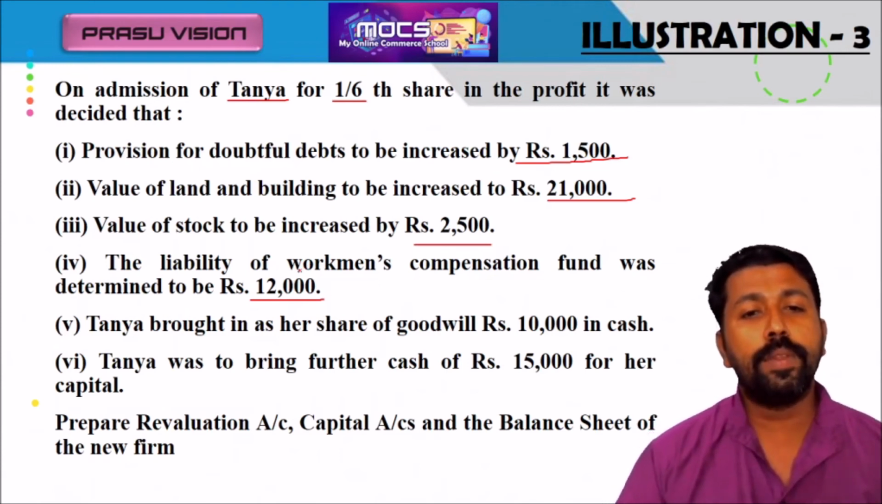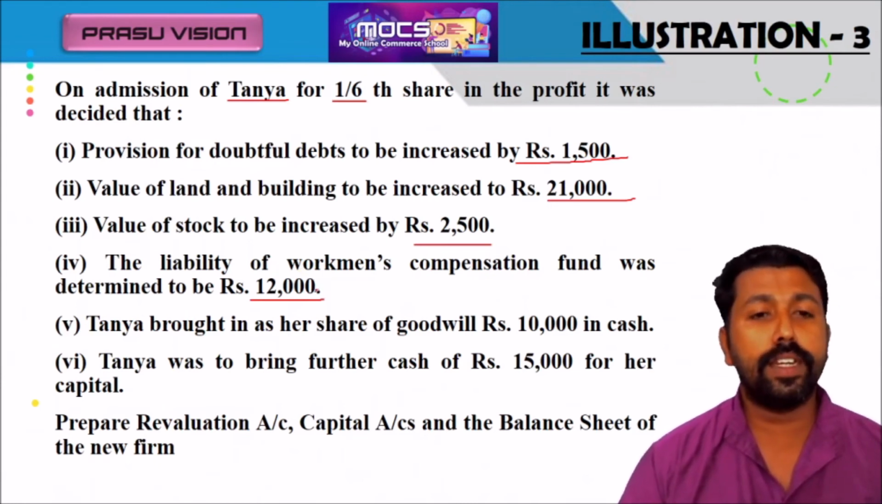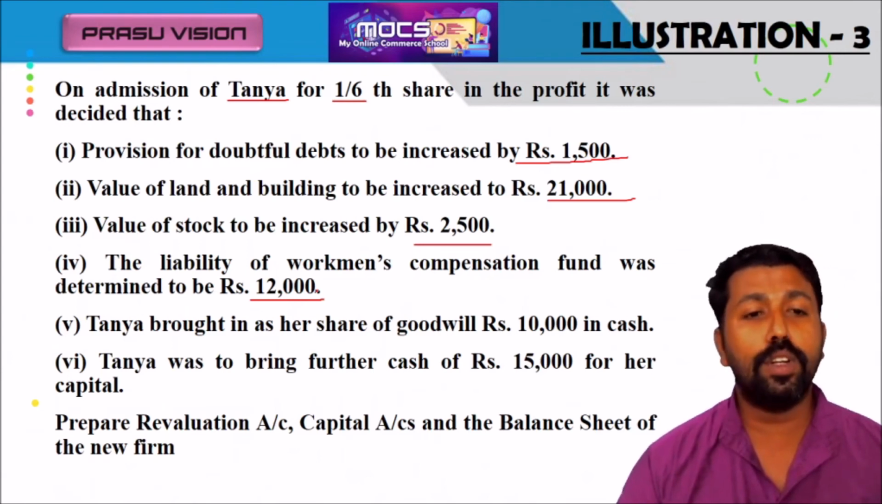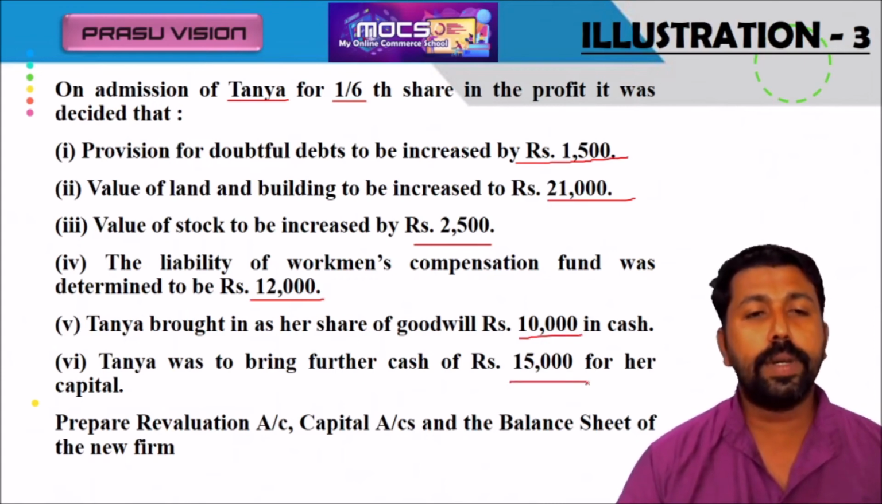You know very well, whenever these types of items are there, first we have to pay the liability from the reserve or fund. So 15,000 is there, 12,000 is the liability. That liability will be paid, and after adjustment the remaining amount of 3,000 will be shared by the old partners. Tanya brought goodwill of 10,000 and also capital of 15,000. So please remember the important points related to the adjustment.